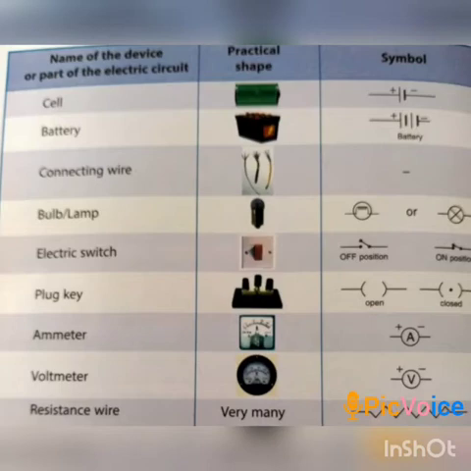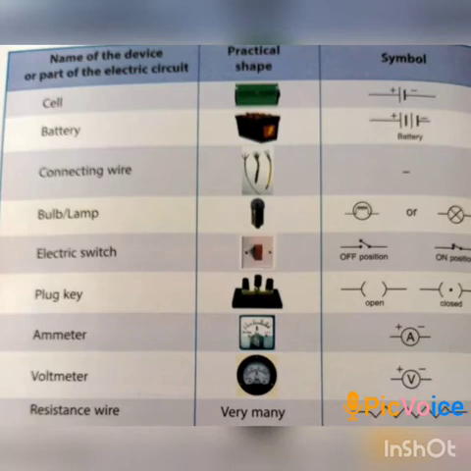If we have to draw an electric circuit using the practical shape of all these electrical devices, it is very difficult to draw many times. But when we use the symbols to draw the electric circuit, it becomes easier and easy to understand also. The first one is the symbol of cell, which is the source of electricity.